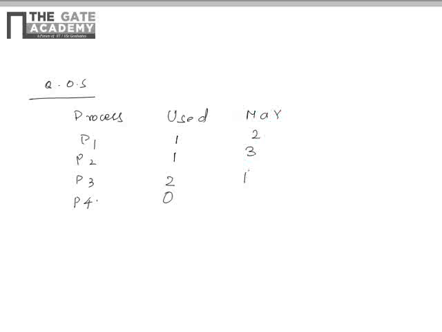The question asked is, given 5 total units of resource, tell whether the following system is in a safe or unsafe state. The table is given with processes P1, P2, P3 and P4. The used units are 1 by P1, 1 by P2, and 2 by P3, and the maximum required are 2, 3, 4 and 5 respectively. And we already know that the maximum units of resources are how much?